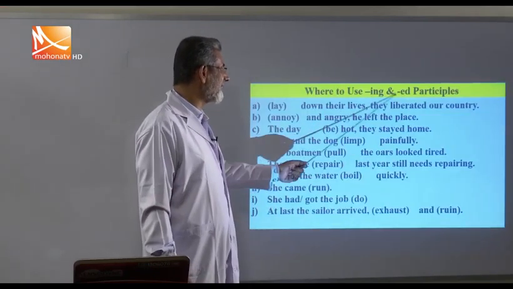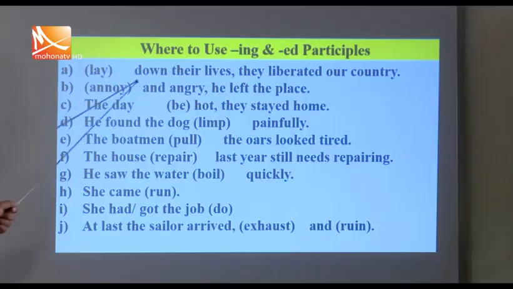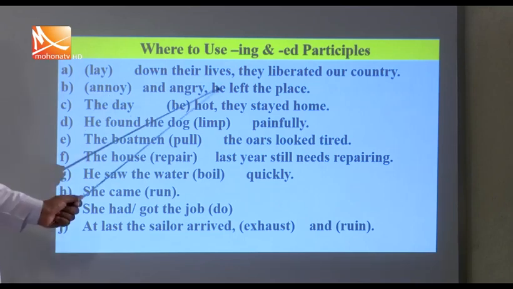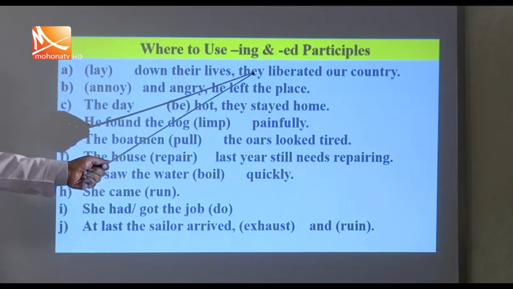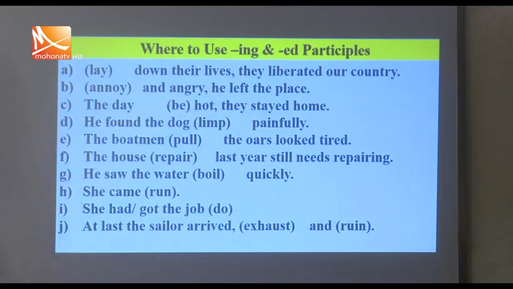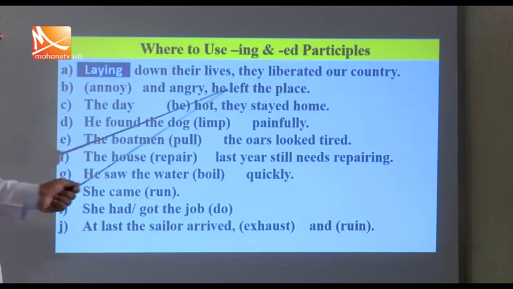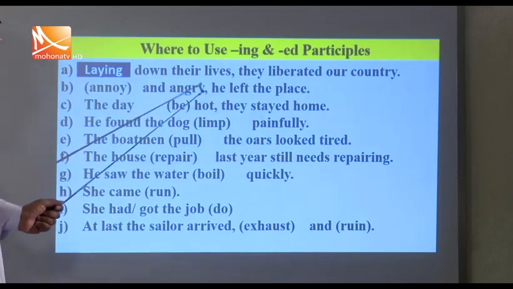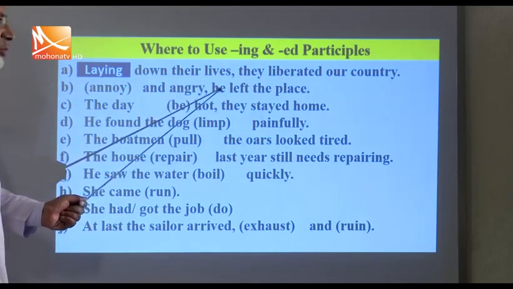Where to use ing and ed participle? Here you see, dash down their lives, they liberated our country. Did they do it? Yes. So here there is a doer, we must use laying. Angry, he left the place. Did he do the action?